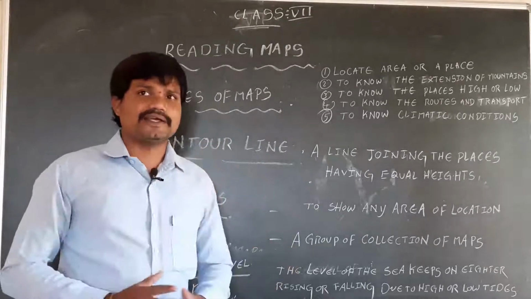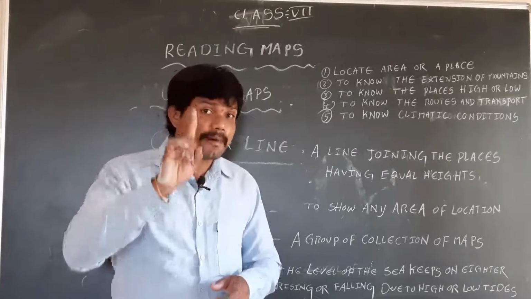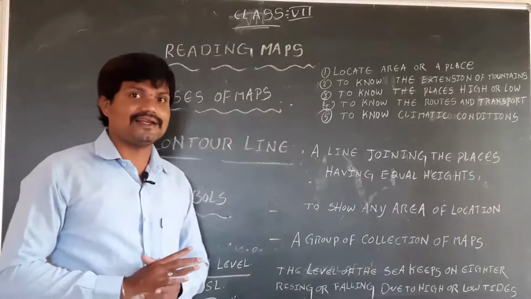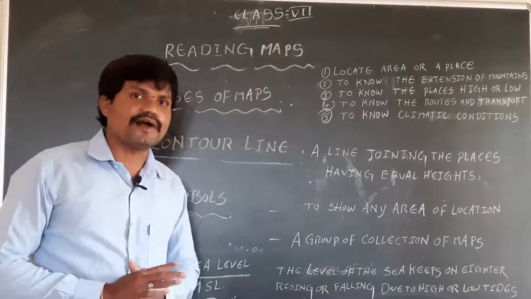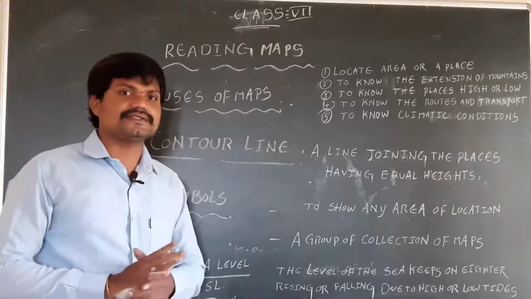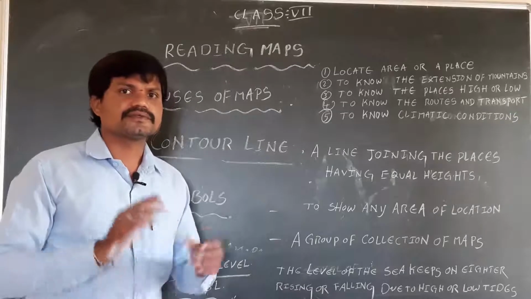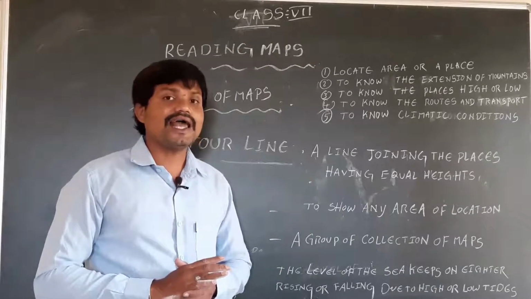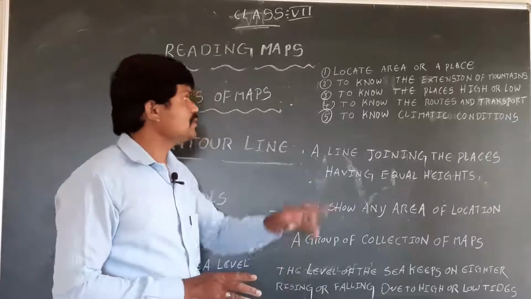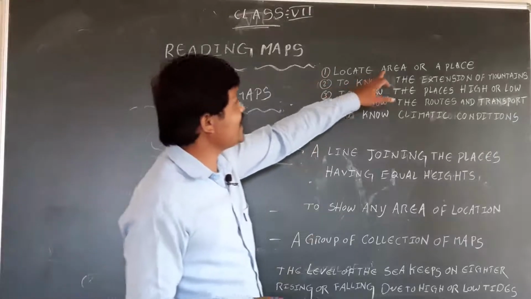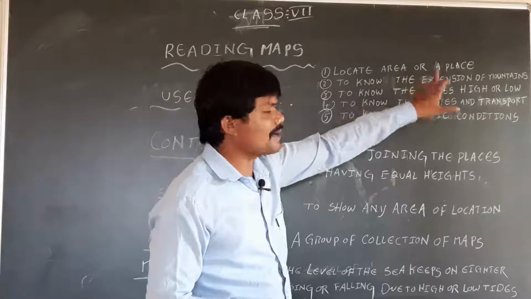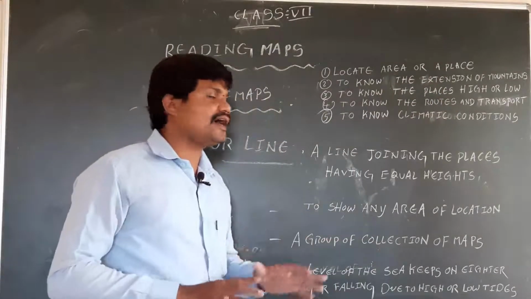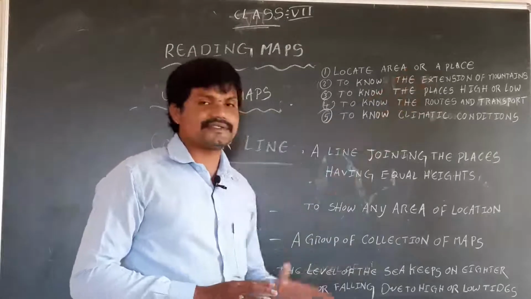We don't know that place, but with the help of a map we can travel, and we can identify that place within a short period. So with the help of a map we can locate an area or a place. We can find an area or a place.